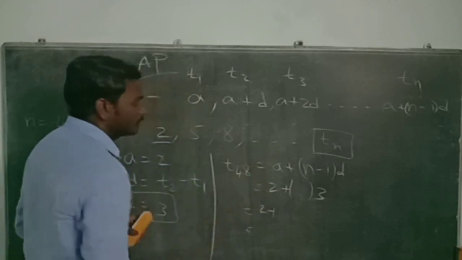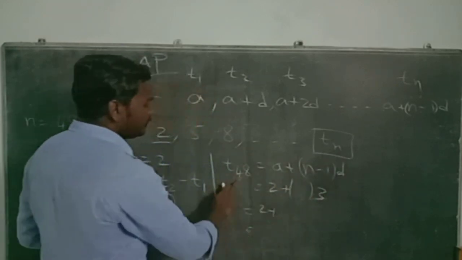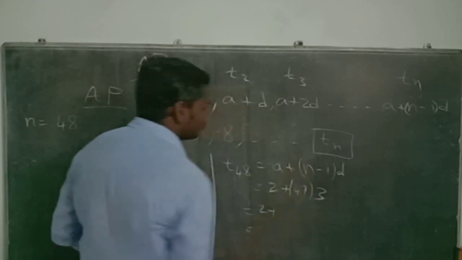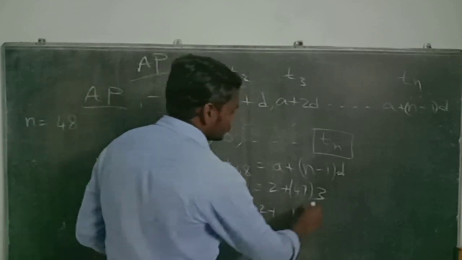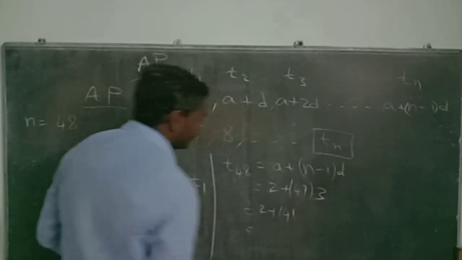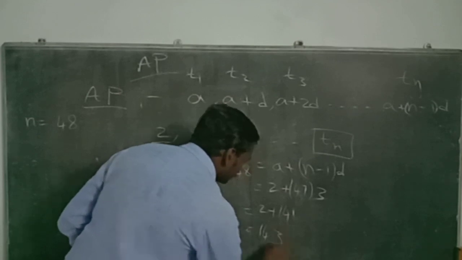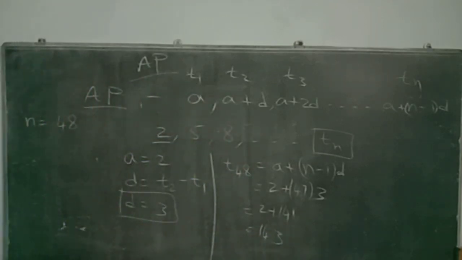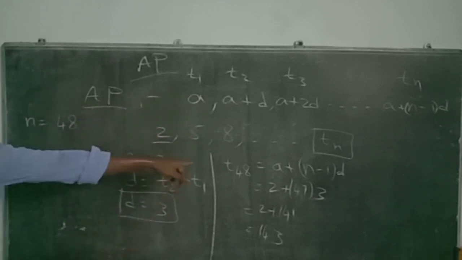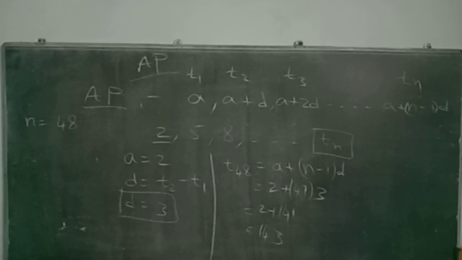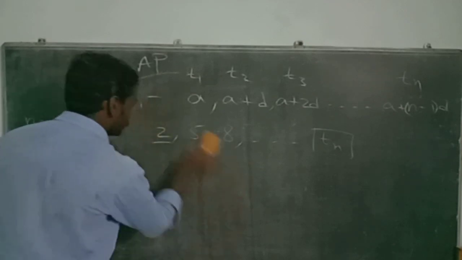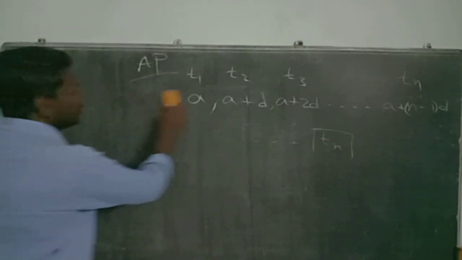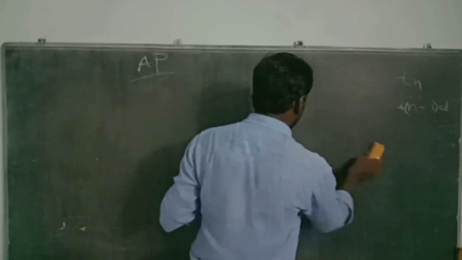T48 is nothing but A plus n minus 1 into D, 48 minus 1 is 47, into 3. So A plus 47 into 3 is 141, plus 2, that is nothing but 143. So in such a manner, whatever the question might be, whatever the term is missing, you have to use this formula to find the nth term. Tn is equal to A plus n minus 1 into D. This is the basic form for arithmetic progression.